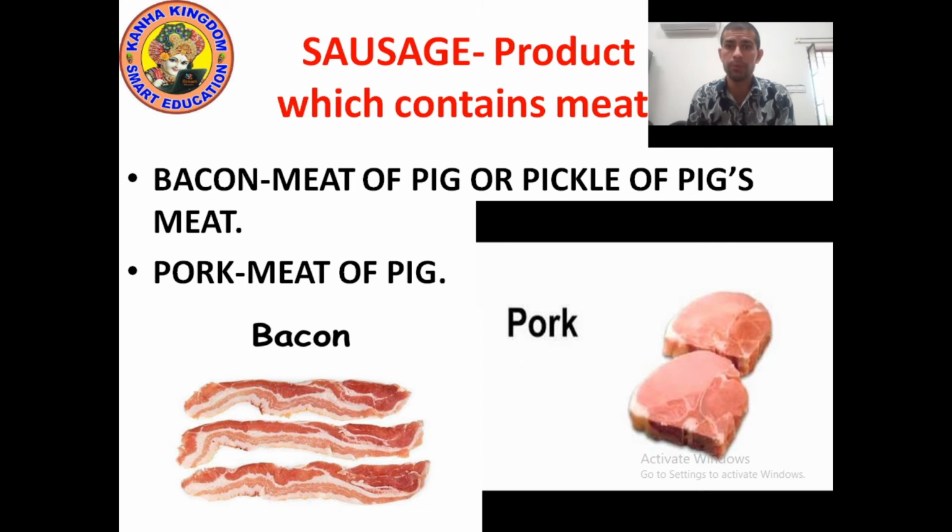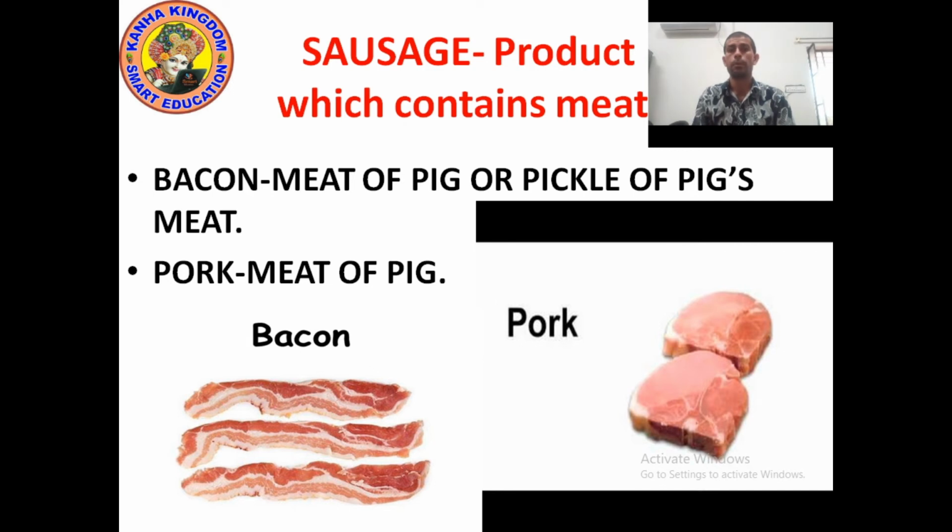What is the meaning of sausage and what is the meaning of bacon? Sausage is any product which contains meat. It is highly minced meat, stuffed meat. So sausage is a product which contains meat, and not only meat but other things also. It looks brownie color.